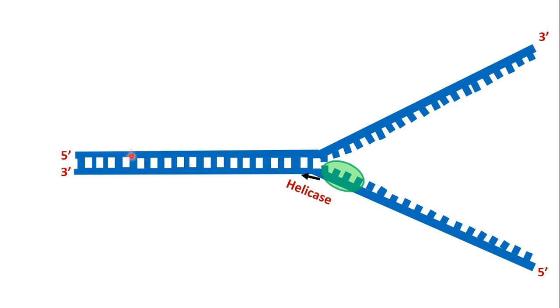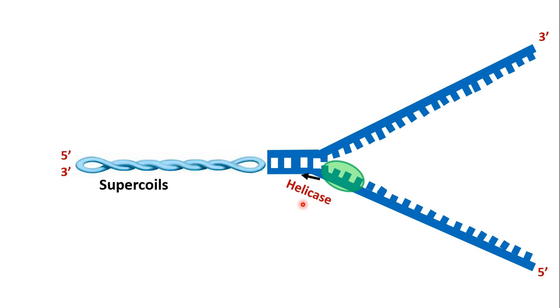The DNA strand above the replication fork tends to become more highly coiled. These are known as supercoils ahead of the replication fork, and this can be imagined like a twisted rope or a cable. Because of this, for the helicase to move forward, we have to remove these supercoils.